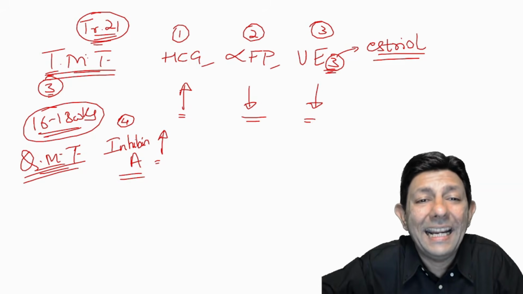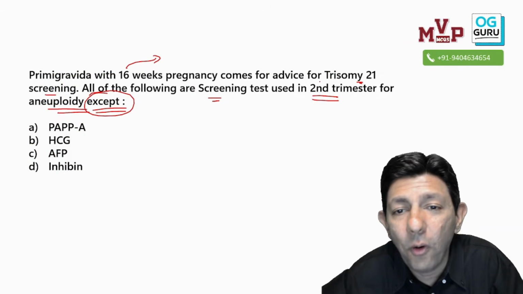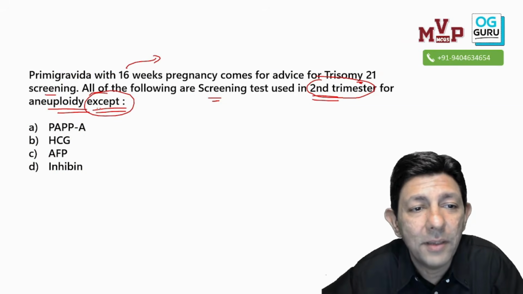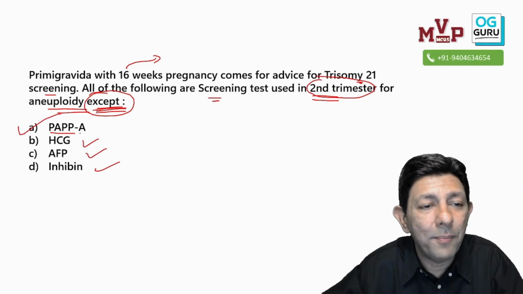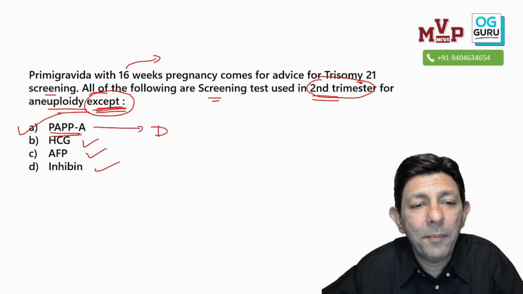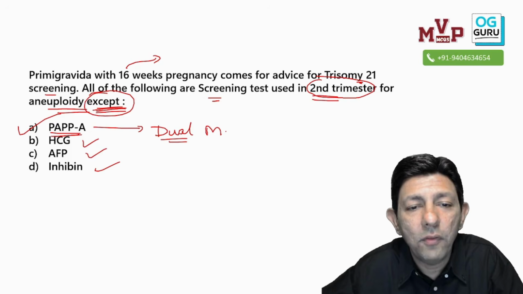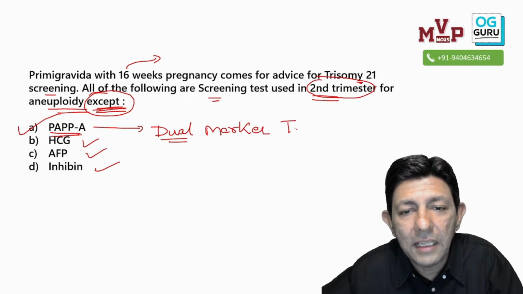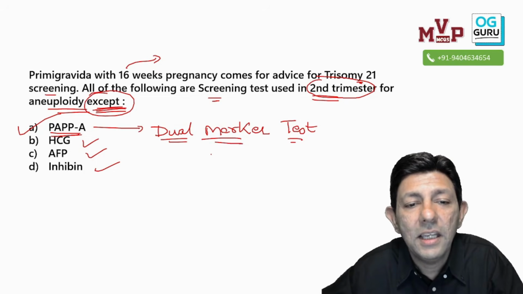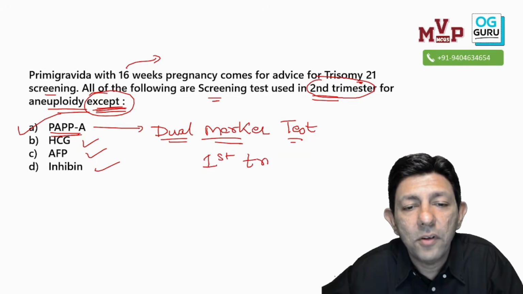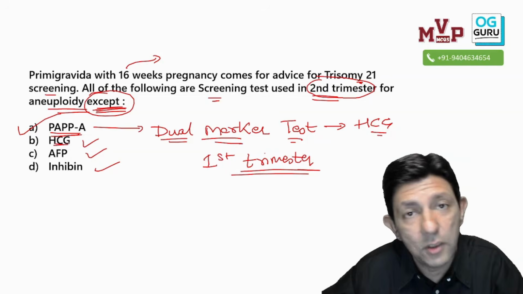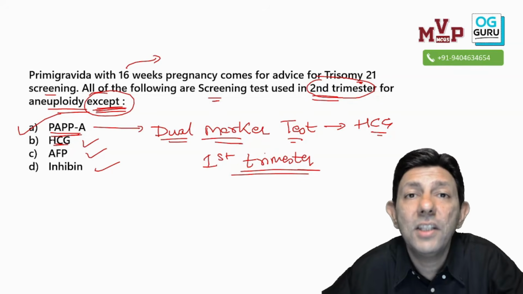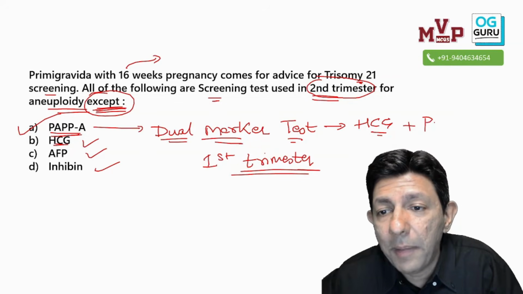Okay, and the question is that all are to be done in the second trimester except. So we can see, yes, PAPP-A. PAPP-A is a part of the dual marker test, and the dual marker test is done in the first trimester. What is the dual marker test? HCG is in all the tests. HCG is in first and also in second. So, HCG and PAPP-A.